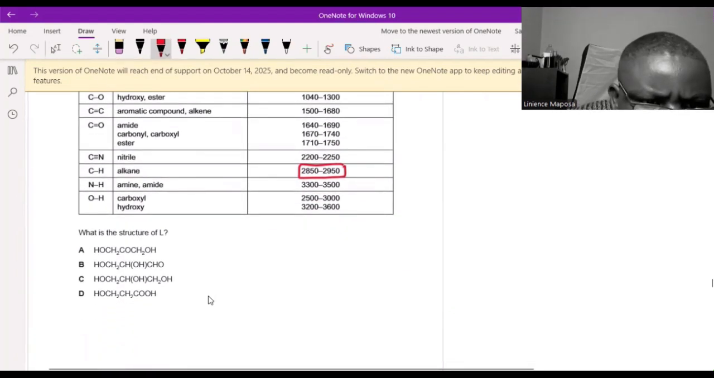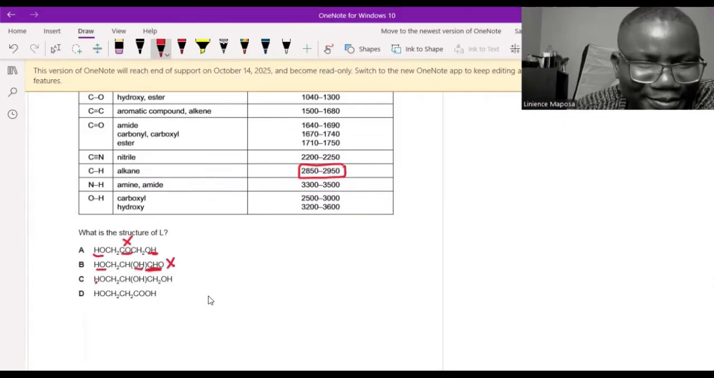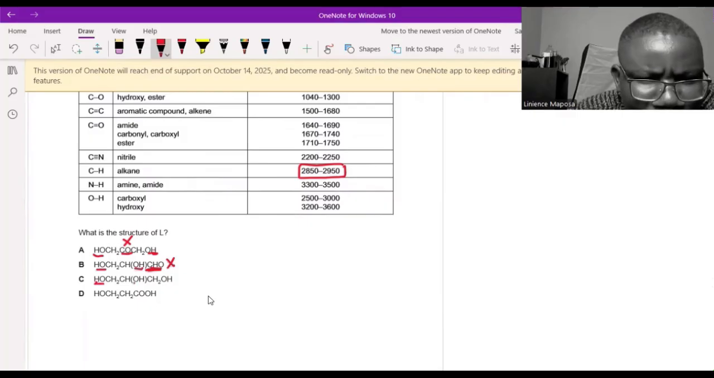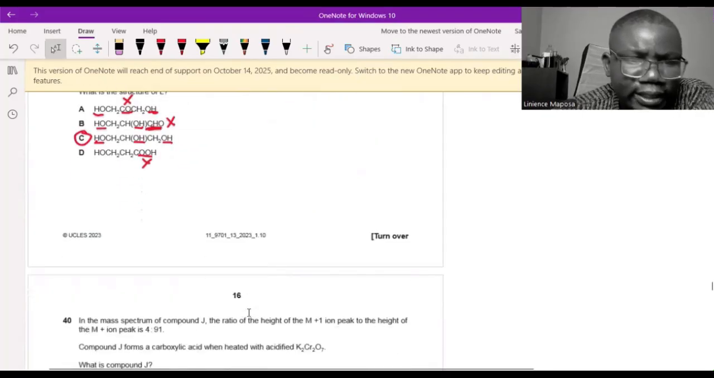So which one? A has got a hydroxyl, but it has got a ketone, and we didn't see a ketone, so out. B had hydroxy, aldehyde. This is an aldehyde, guys. Please notice this, out, because we didn't see an aldehyde absorption peak. But anyways, OH, this seems to be the answer. OH, carboxylic acid, we didn't see it. Answer is C. Did we not see carboxylic acid? Yeah, we didn't see anything between 2,500 to 3,000. Answer is C.